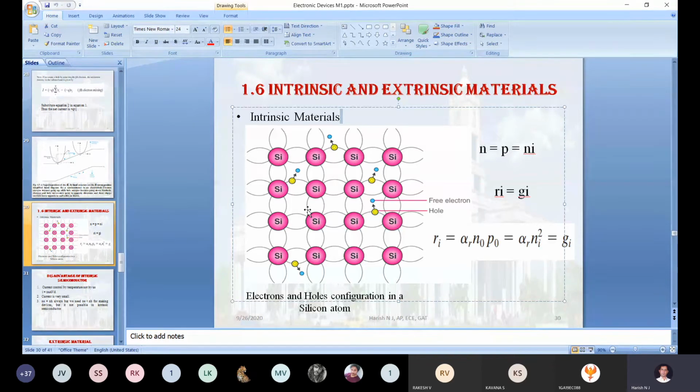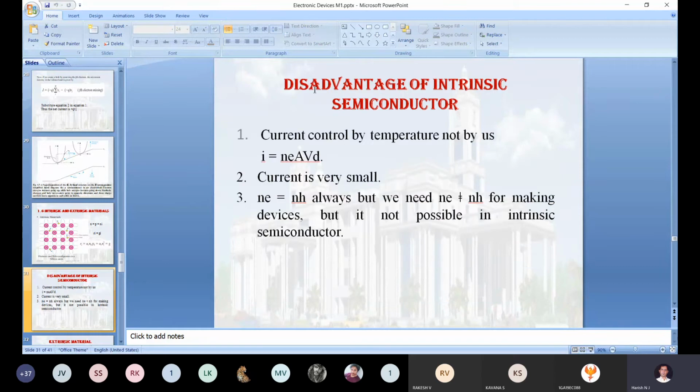Okay, so this is all about the intrinsic semiconductor. Now we are going to study the disadvantages of an intrinsic semiconductor. Then we will move to the extrinsic. So now I am going to display the disadvantages of an intrinsic semiconductor.